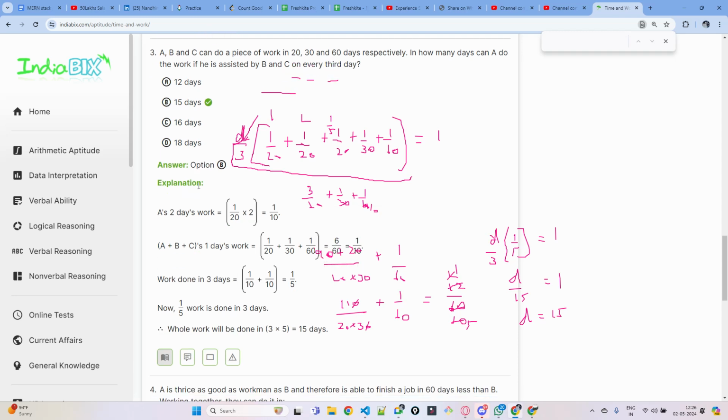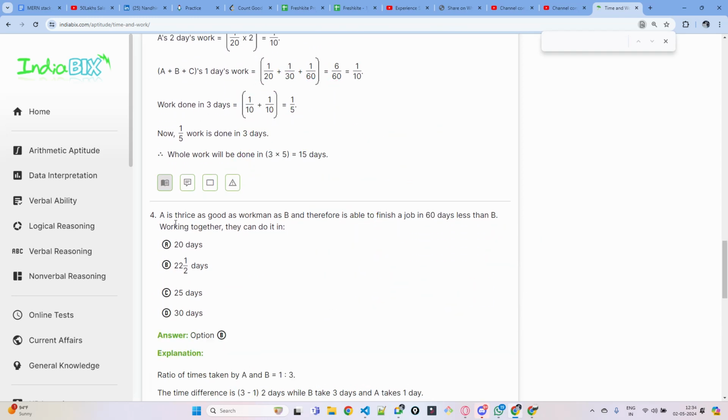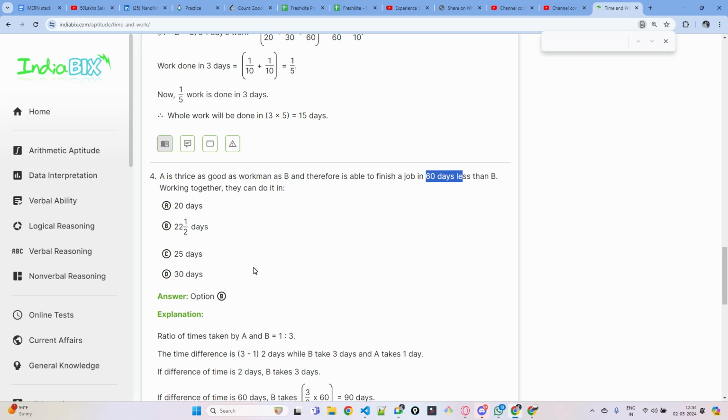Correct answer. So here in the fourth question, A is thrice as good as B, which means that A does the work 3 times better than B. And A is finishing the job 60 days less than B. But if they work together, in how many days they can finish the work is what they are asking. So the simple way is, A is finishing the work 60 days less.